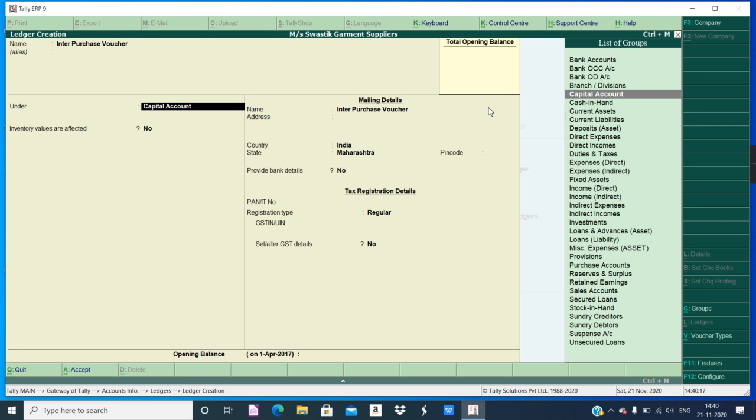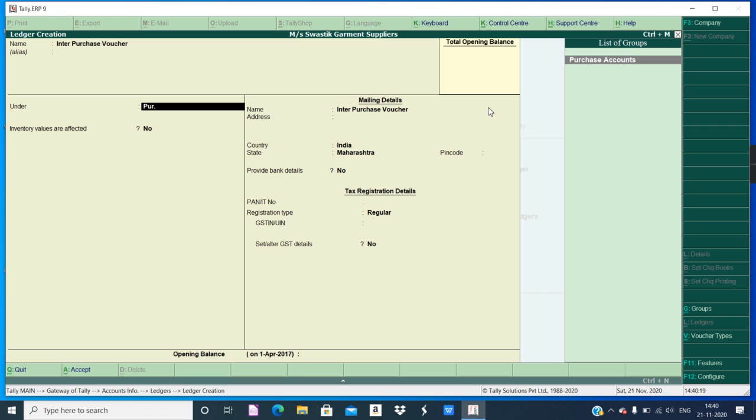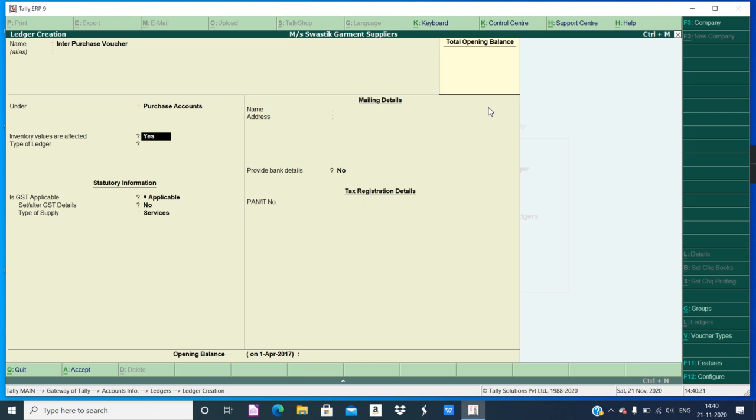Anyhow, you can give it under the purchase account. Now, yes, our F11 settings have been saved properly. If they were not saved properly, you would not have got this option, that is statutory information.